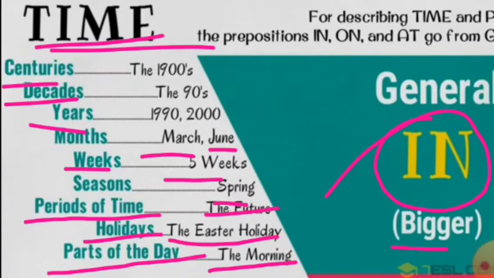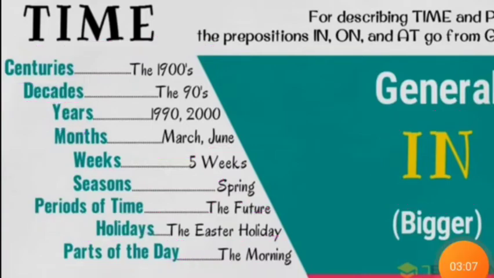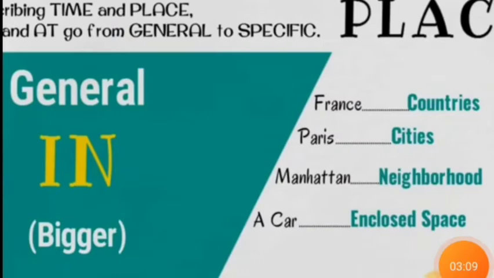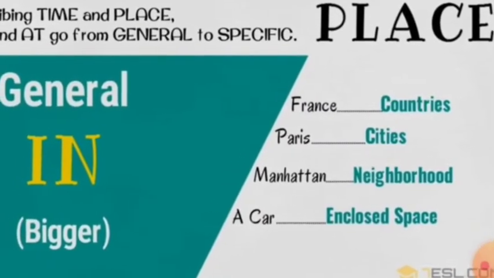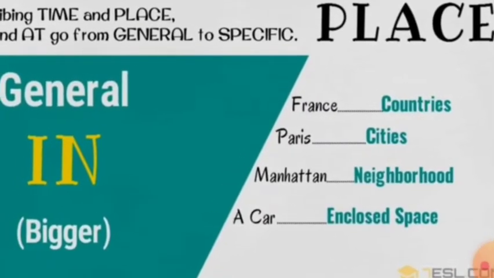Okay, now let us shift to the next part of the same chart. Now we would see preposition of place, how in is used as a preposition of place. As I have told you, in is used for a bigger sense. In, on is a little smaller, and at means very specific.